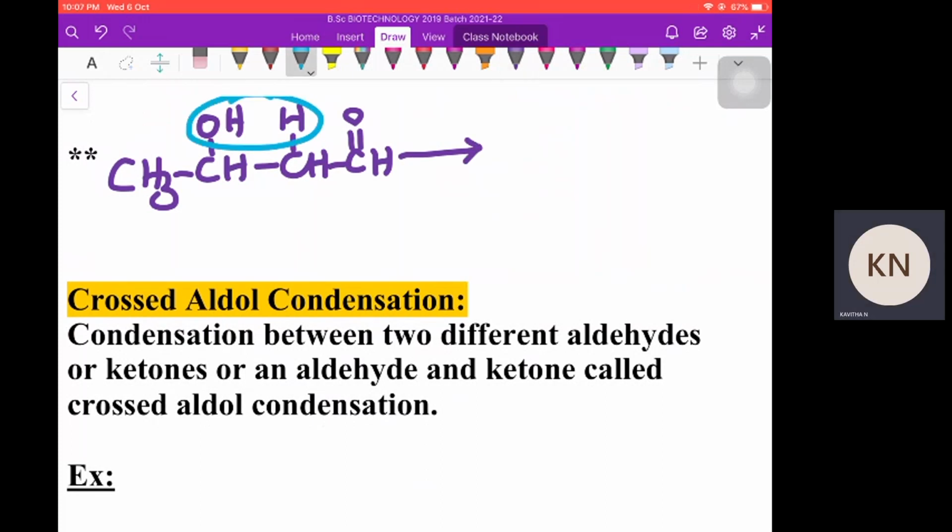It loses water, forming a multiple bond, a double bond.